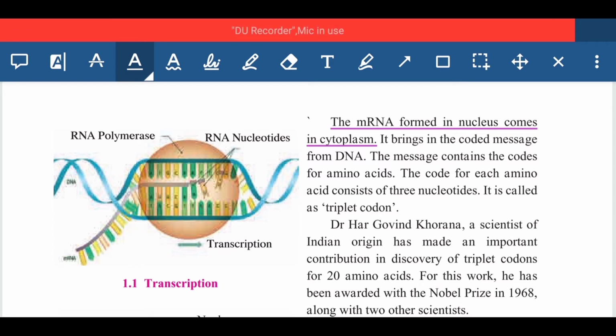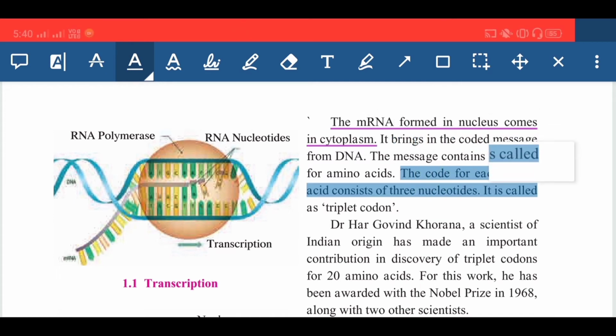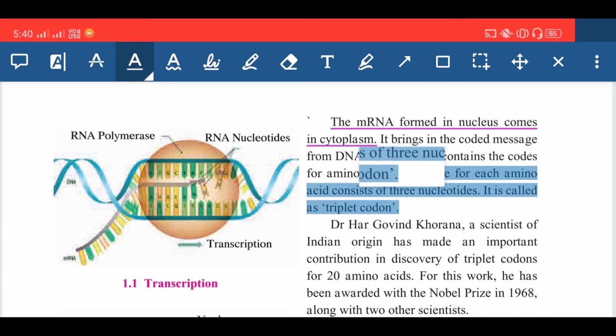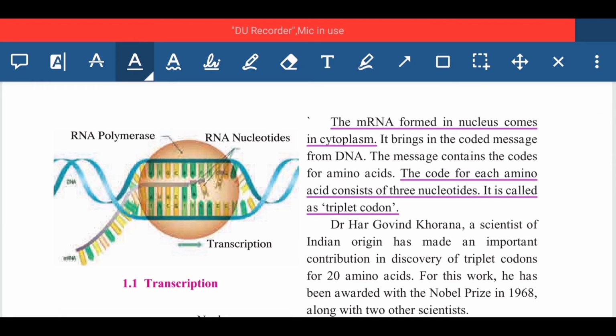It is called a triplet codon. Here again you can underline: the code for each amino acid consists of 3 nucleotides. It is called a triplet codon. Questions will come for the MCQ or